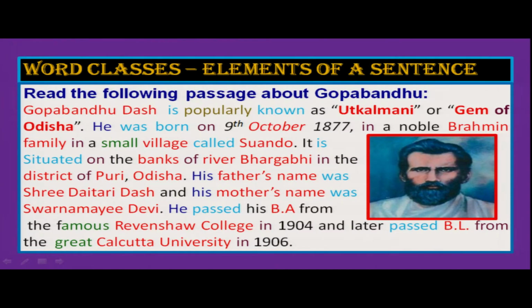Gopabandhu Das, Utkalamani, Gem, Odisha, October, Brahmin, family, village, Suwando, banks, river, Bhargavi, then district, Puri, Odisha, father, name, Daitari Das, mother's name, Swarnamoyi Devi, then BA, Ravenshaw College, then BL, Calcutta University, all these words in red color are one word class, one category of words.